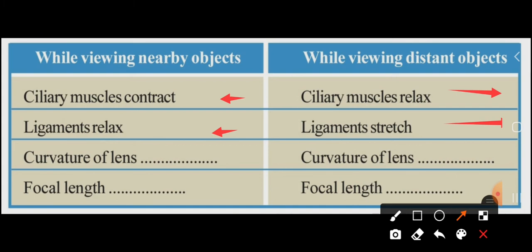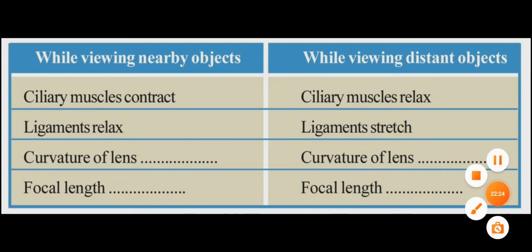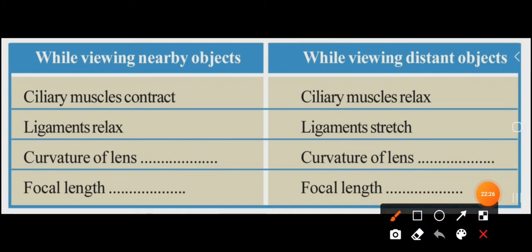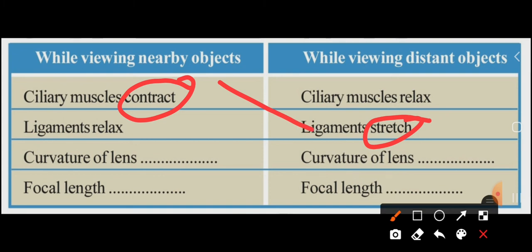Whichever is easy for you, you can study that. In other words, this stretch and this contract are the same in meaning. So look, these two are contracting. Then these two are relaxing. Very easy to understand.